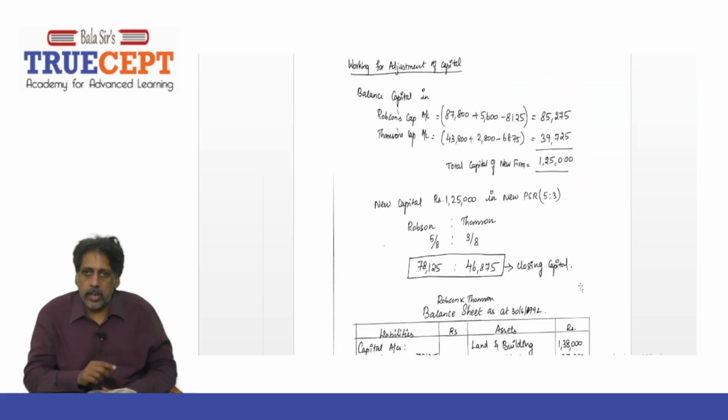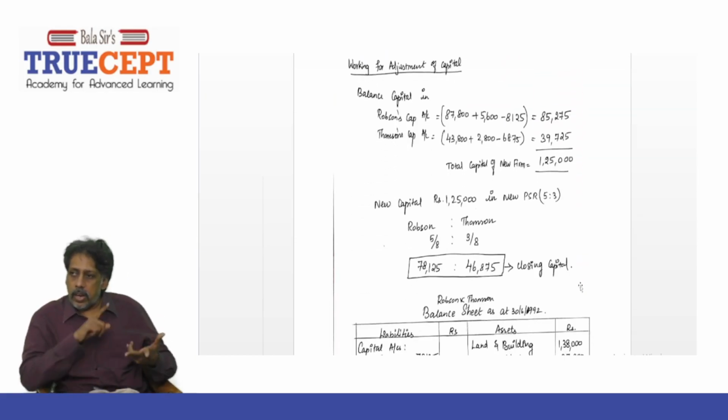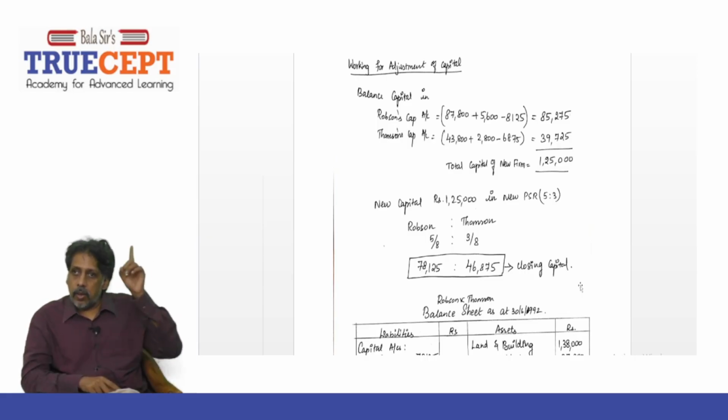Guys, just go to the working now. Just see the working. For that you have to find what is the balance in R's capital. What is the opening balance? 87,800. To that add 5,600 minus that is 8,125 debit. What is the balance?